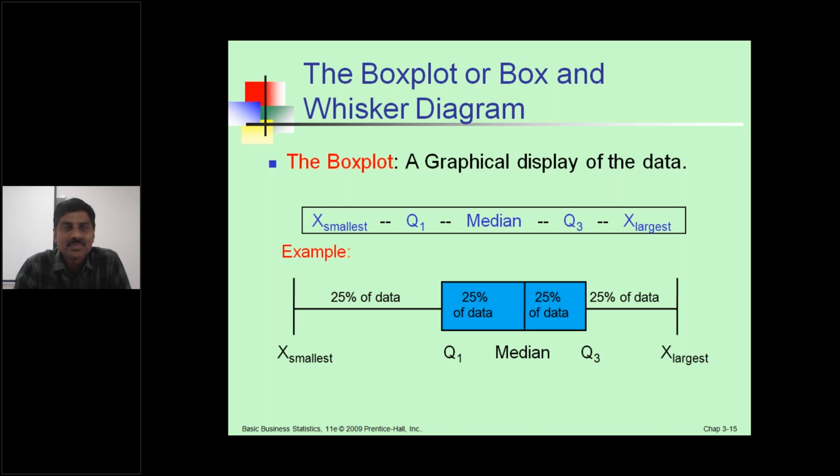This is the graphical display of the box plot, or box and whisker diagram. This is called the box plot diagram, a graphical display of the data. 25% smallest and largest, Q1, Q2, Q3. See Q1 and Q3, 25%, 25%, and Q2 is the median, a graphical display. The previous one is an example for the box plot. This is the box plot for graphical display.